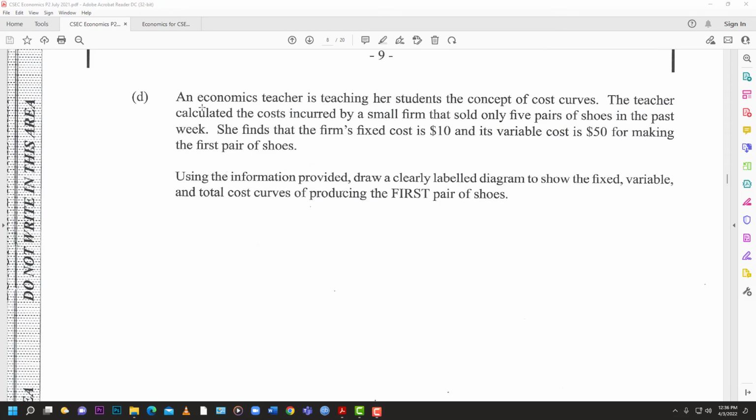All right, D. An economics teacher is teaching her students the concept of cost curves. The teacher calculated the costs incurred by a small firm that sold only 5 pairs of shoes in the past week. She finds that the firm's fixed cost is $10 and its variable cost is $50, making the first pair of shoes. So you can see that for the first unit, the total cost is 60. Using the information provided, draw a clearly labeled diagram to show the fixed, variable, and total cost curves of producing the first pair of shoes.